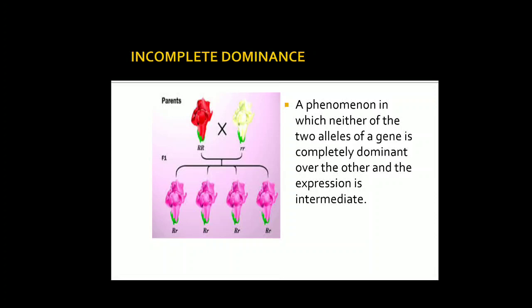But in incomplete dominance, what happens? It is a phenomenon in which neither of the two alleles of a gene is completely dominant over the other, and the expression is intermediate. In this, neither the red color allele nor the white is dominant over the other, and the phenotype will be intermediate, that is, pink. It is a mixture of red and white in the F1 generation.